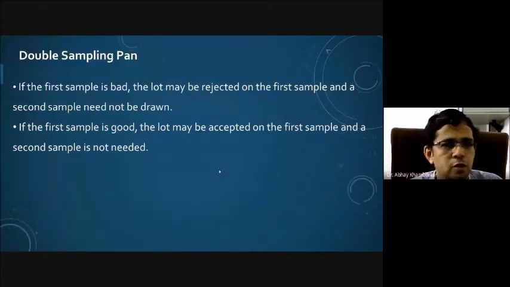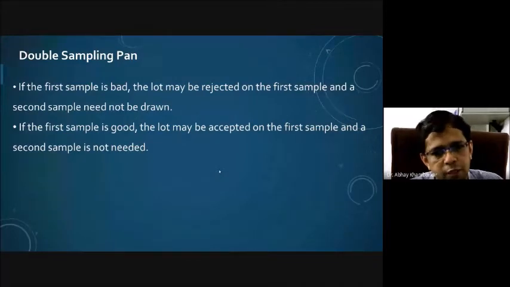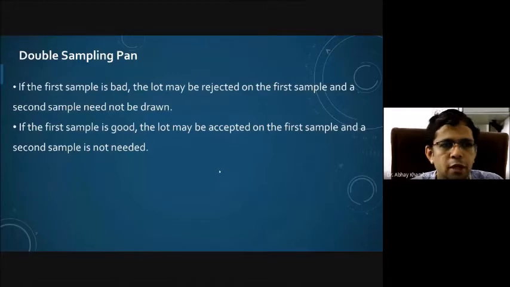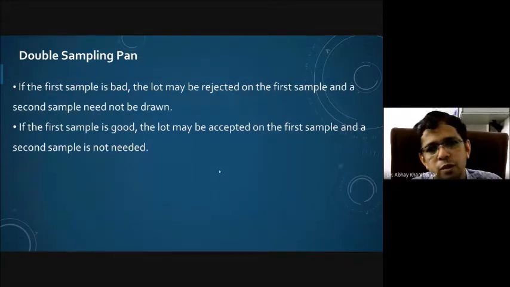So these are the two situations where we are taking a decision on the basis of a single sample only, even though the plan is a double sampling plan. In the first case, the sample is so bad that we reject the lot straight away without drawing a second sample. In the second situation, the first sample is so good that we accept the lot on the first sample only.